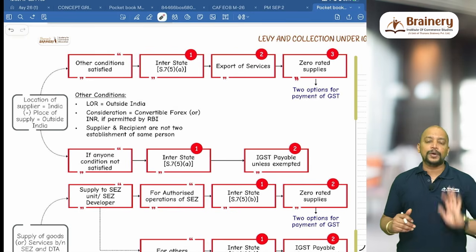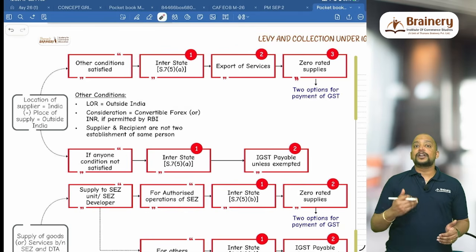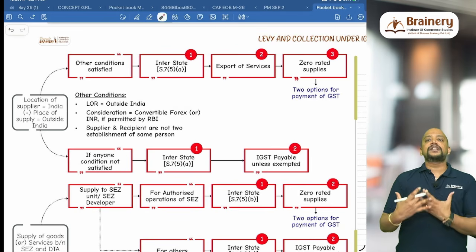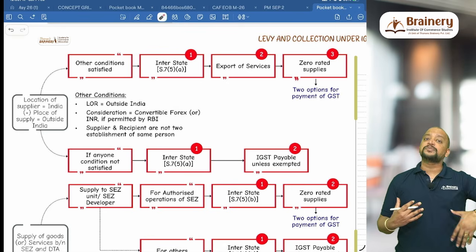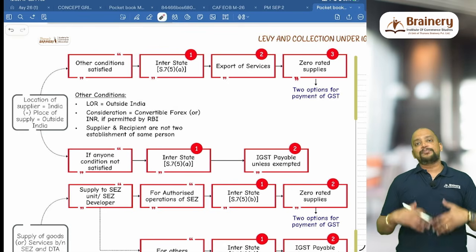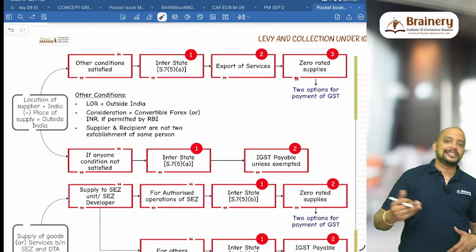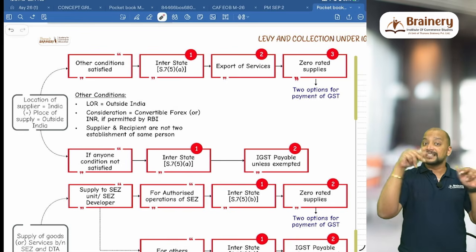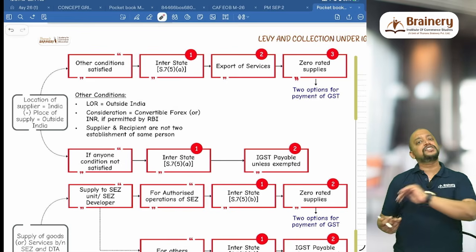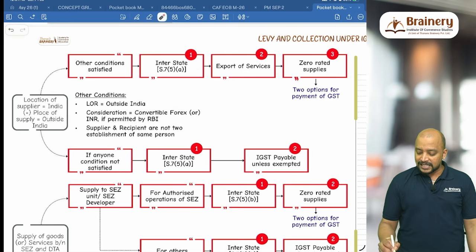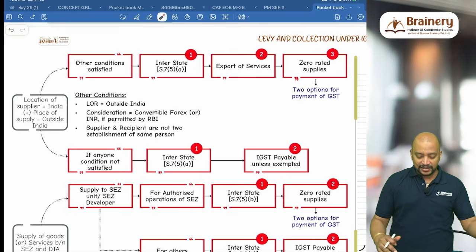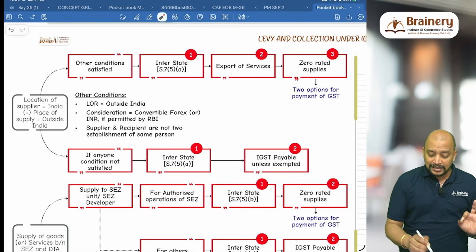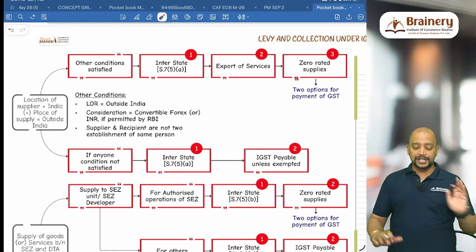For example, we have one point. So services provided, organizing business exhibition outside India. So when the service is provided by an organizer of business exhibition, where the exhibition is held outside India, the supplier is in one state, the recipient is in another state, but the exhibition is held outside India, so it may become interstate, but as it is exempted, we don't have to pay IGST. Otherwise, we have to pay IGST like that. So IGST payable unless it is exempted. Then this is in case of, whenever you are having these two conditions satisfied, you need to proceed accordingly.